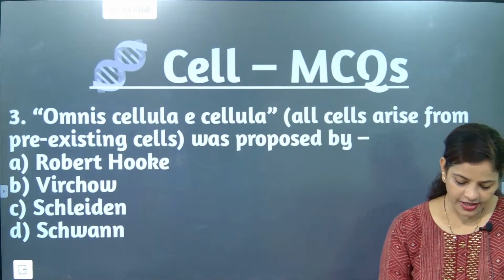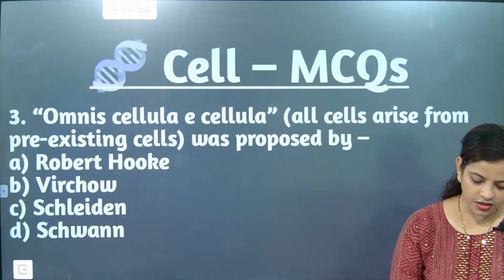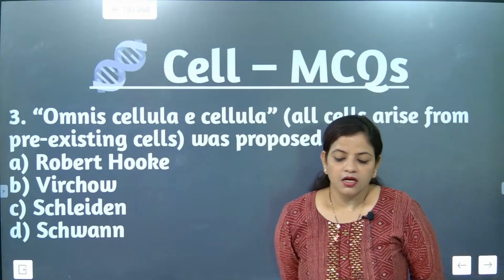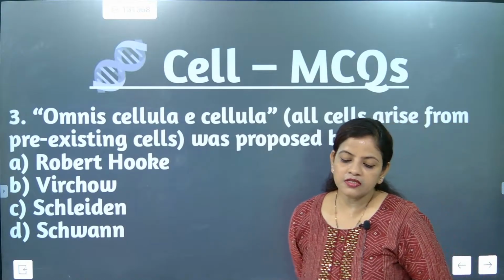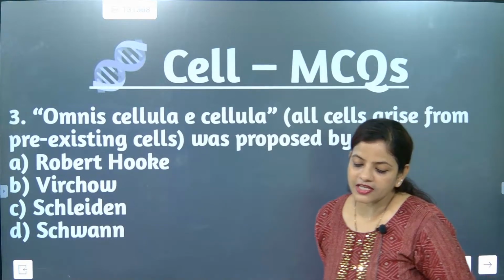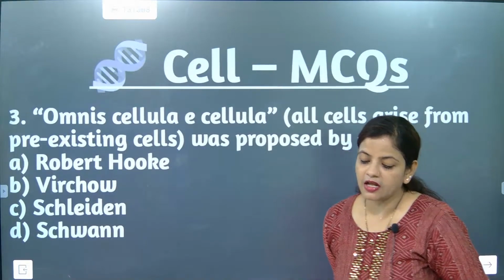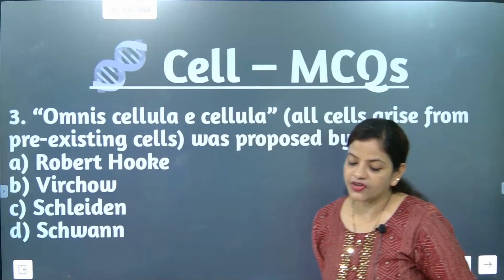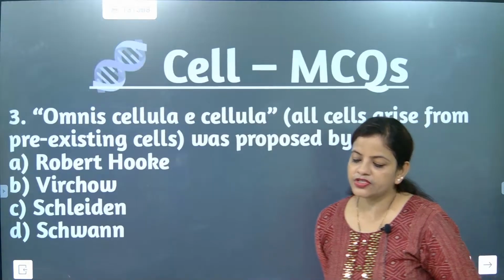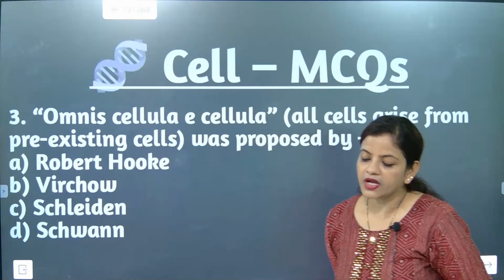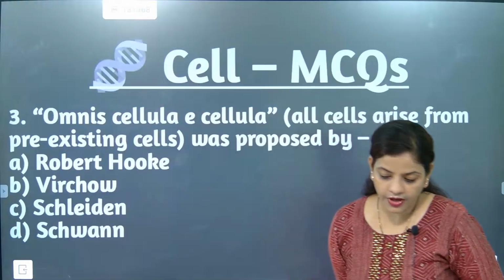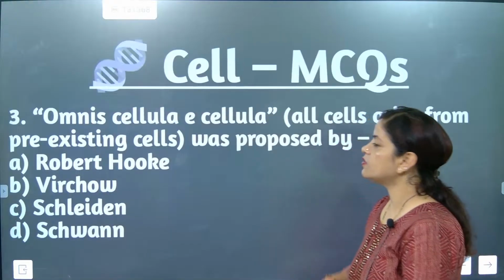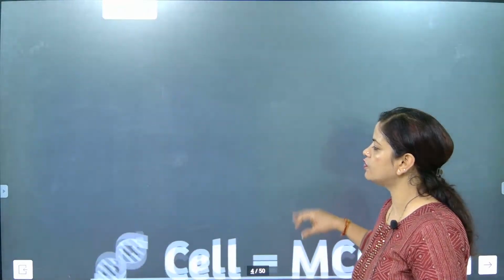Think very nicely and then give the answer. The third question is, after this we will discuss: omnis cellula e cellula, all cells arise from pre-existing cells, was proposed by whom? The correct answer is Virchow. Hello beta. Hello Tanisha. The correct answer is Virchow. Okay. We will go for the next question. Third question is over. We'll go for the fourth question.